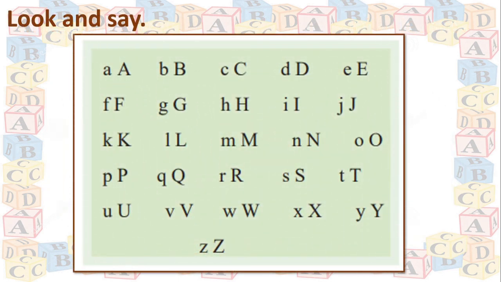Look and say. Dear children, this is for you. You have to observe this carefully and you have to read this. Okay? Like A, B, B, C, C. Okay? And you know all these 26 pairs. Right?